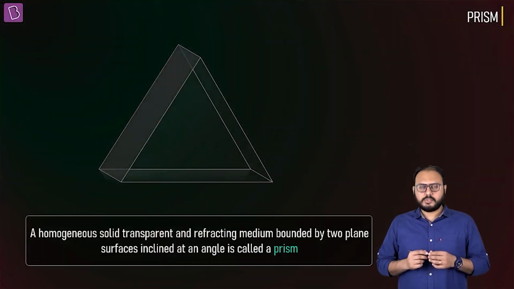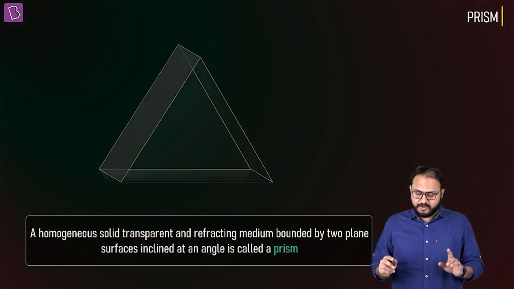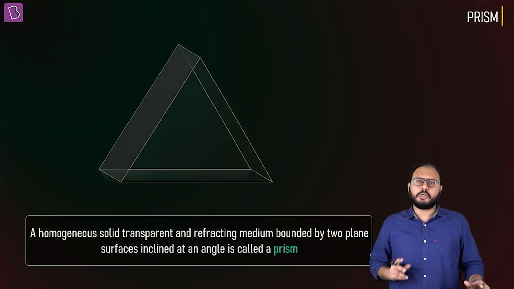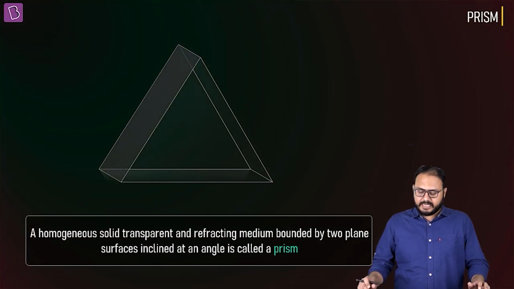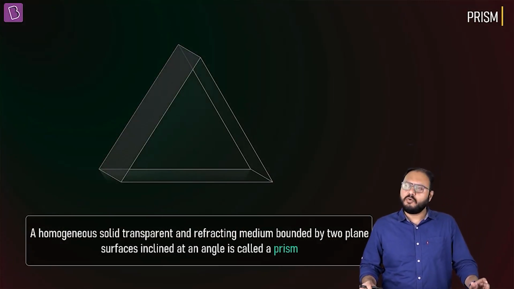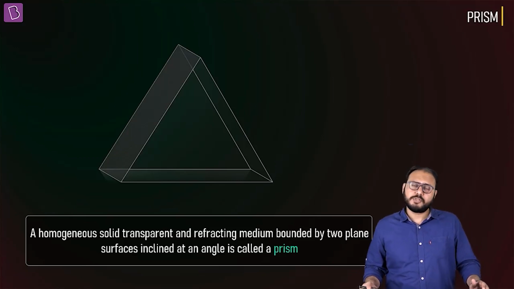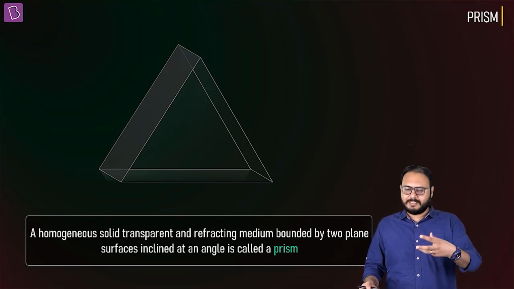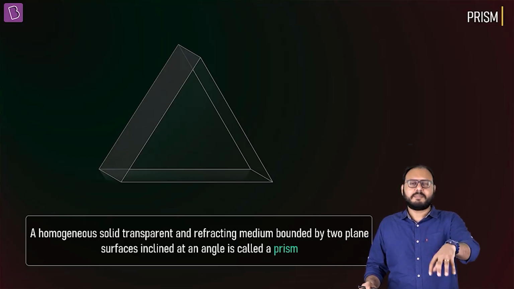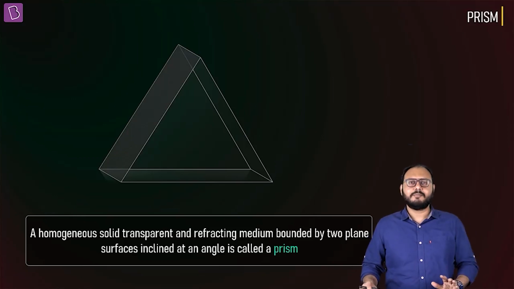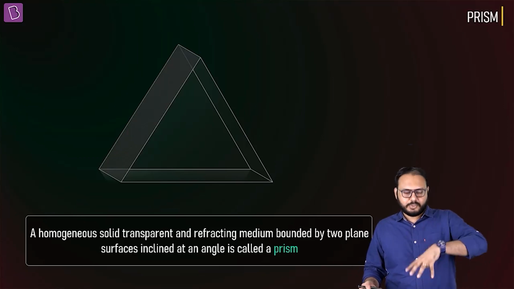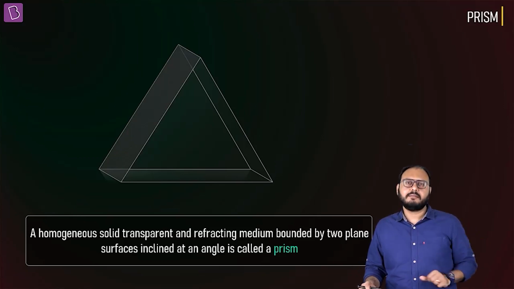A homogeneous solid, transparent and refracting medium bounded by two plane surfaces inclined at an angle is called a prism. I know we have an idea of what a prism looks like. The classic shape that comes to mind is the pyramid, Egypt. Pyramids, that's a prism, right? Some paperweights, that shape, prism. And sometimes some buildings at the top, where you see the pointy thing, prism.